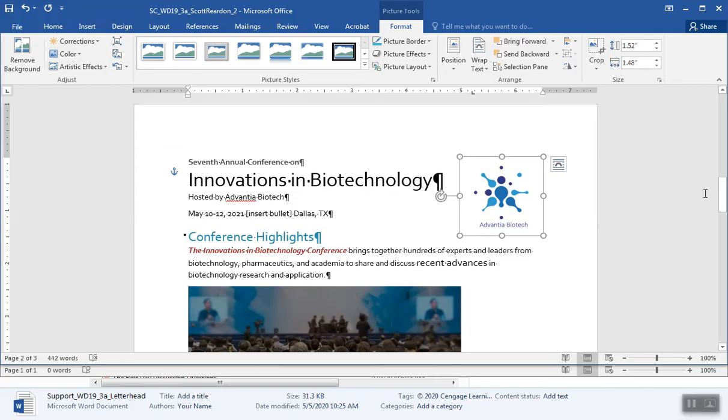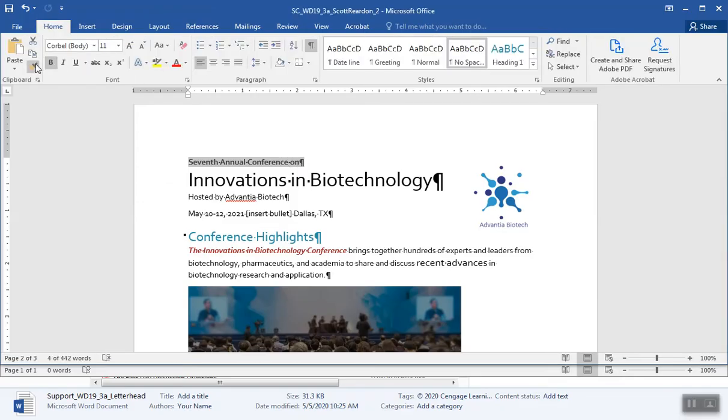Use the Format Painter. I'm on to number 4 here. Use the Format Painter to copy the formatting from the paragraph 7th Annual Conference to the paragraph hosted by Advantia Biotech to draw attention. Okay, 7th Annual Conference. So I can select that text there. And I don't have to select necessarily the whole thing. That's not really important. Maybe I just will anyway though.